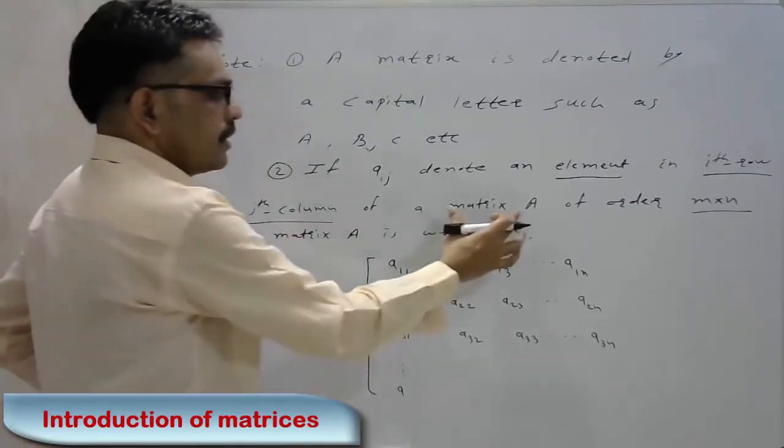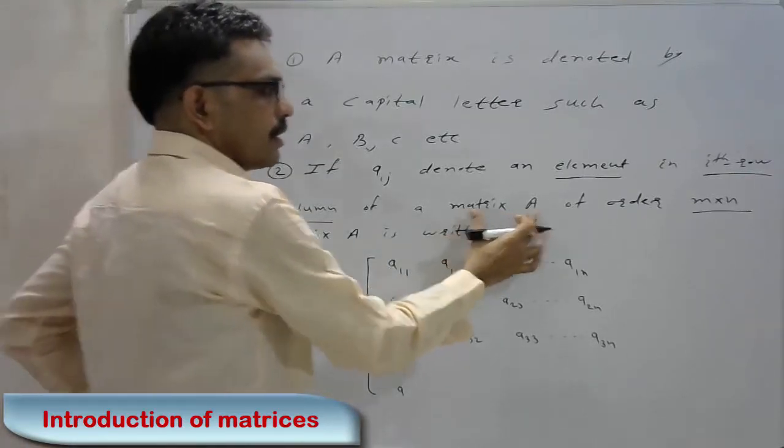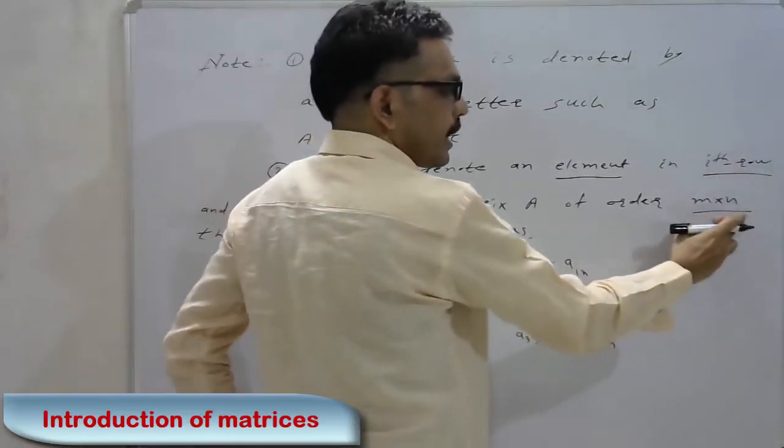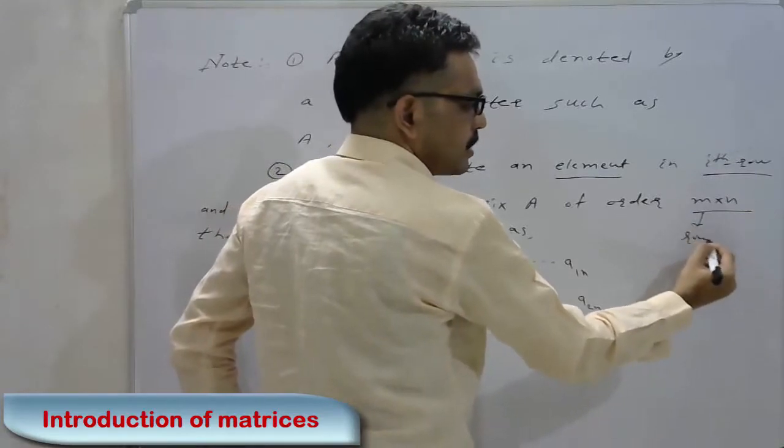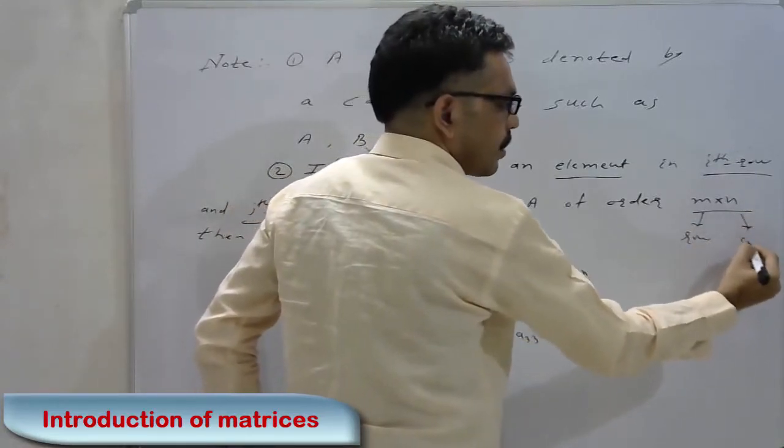Here the matrix A is of order m by n. That is, m is the row and n is the column.